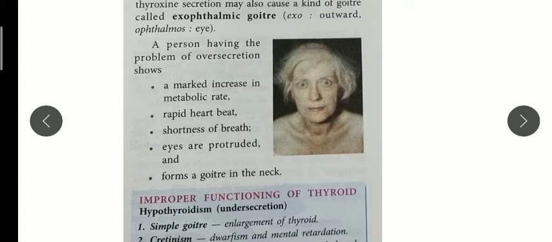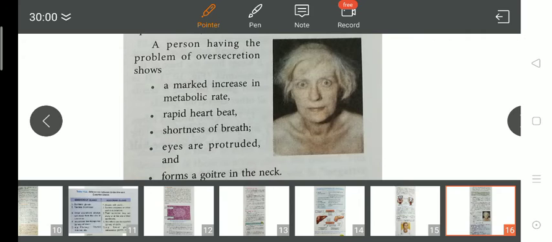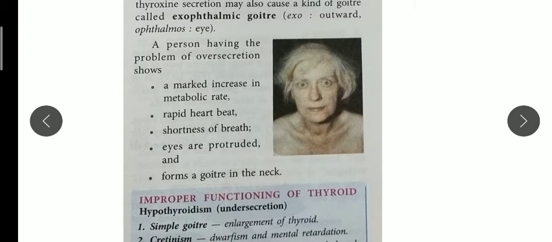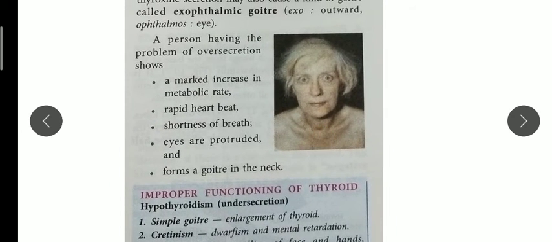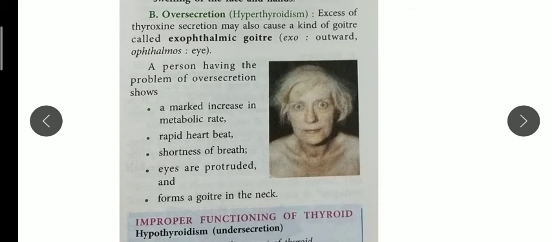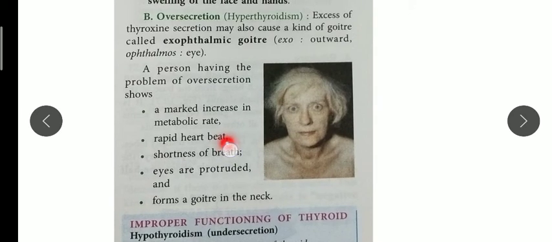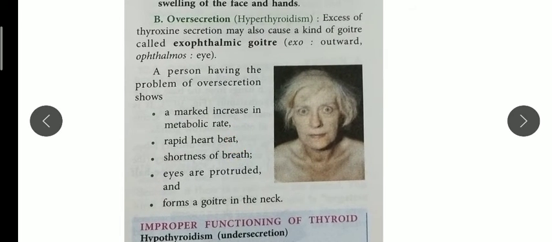The eyes are protruded, and you can see the expansion of the eyes, and a little bit of goiter also forms. It is a different kind of goiter. In simple goiter, a person does not have such heartbeat and shortness of breath problems.